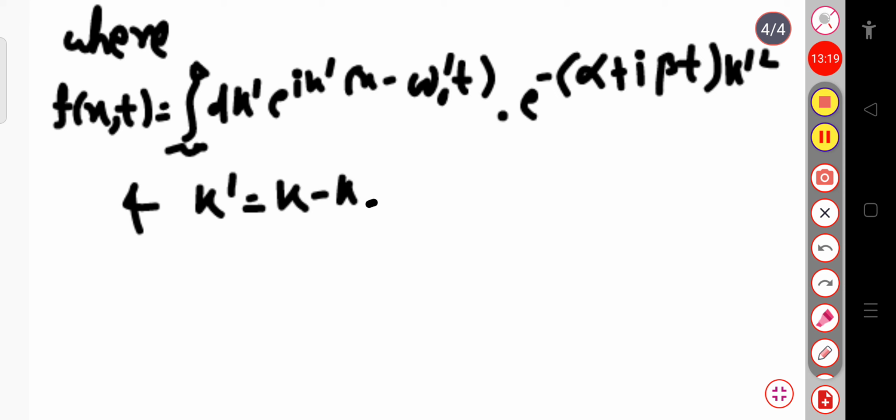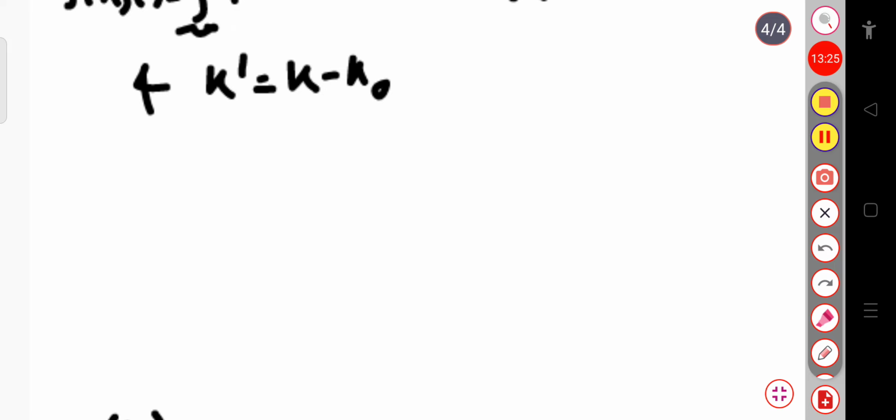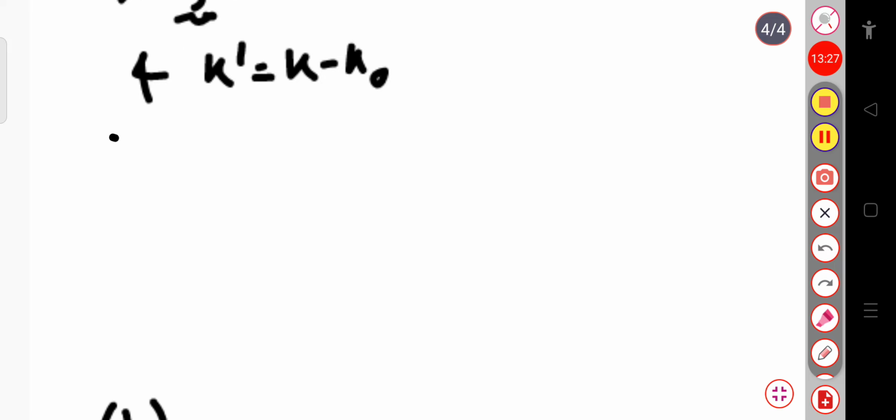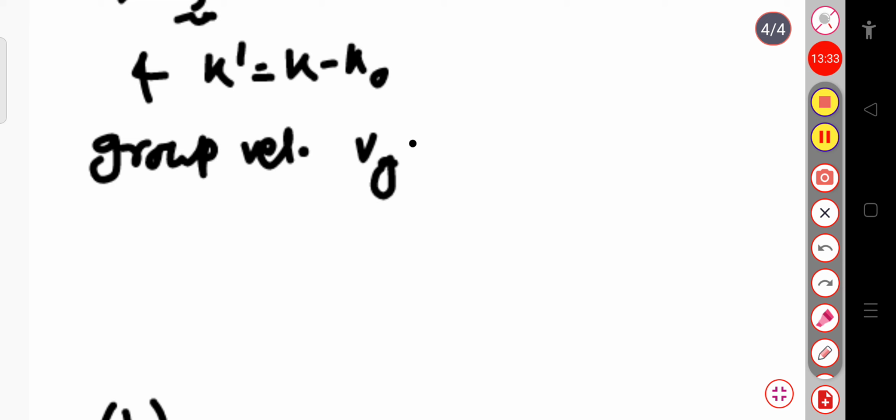Here we have simply substituted k prime equal to k minus k naught. We know the group velocity Vg equals omega naught prime, because we have considered omega naught prime equal to d omega by dk at k equal to k naught.